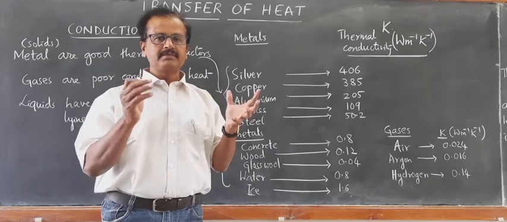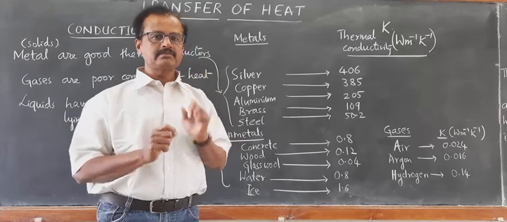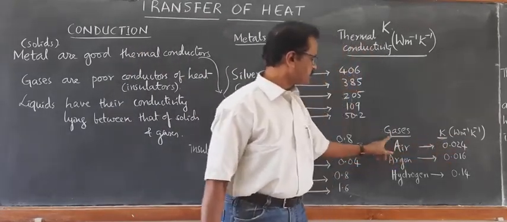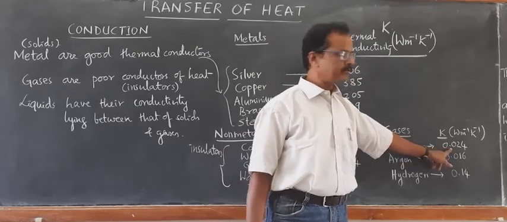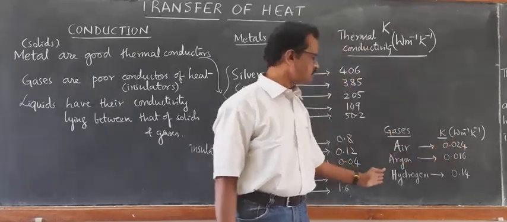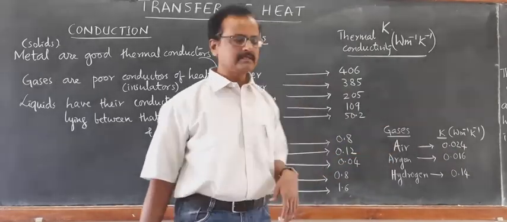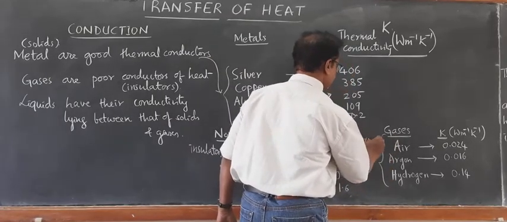The plastic foam consists of air packets. Air pockets, you know, air is also a good thermal insulator. You see, 0.024. These are the gases. The air has a very low value of thermal conductivity, 0.024. These are also having very low values. Therefore, gases are poor conductors. So, gases are also insulators.